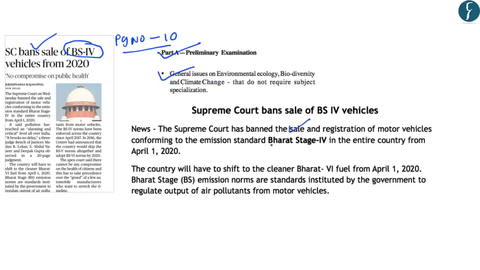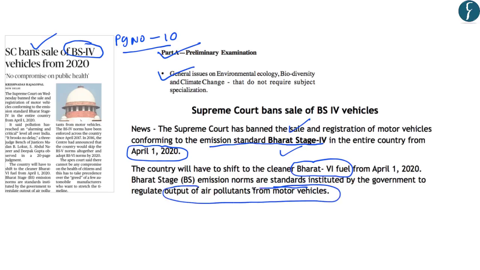Now this article is in news because the Supreme Court has banned the sale and registration of motor vehicles which conform to the emission standards of Bharat Stage 4 in the entire country from April 1, 2020. This means that any vehicle which conforms to the Bharat Stage 4 emission norms cannot be sold or registered after April 1, 2020. And in this regard, the country will have to shift to cleaner Bharat Stage 6 fuel norms by April 1, 2020. And you should know that Bharat Stage emission norms are standards which are instituted by the government to regulate output of air pollutants from motor vehicles.